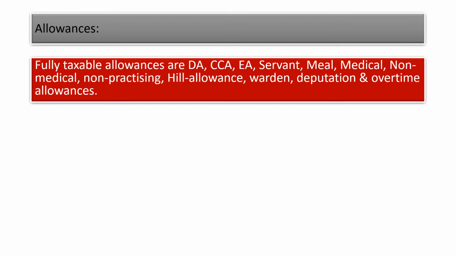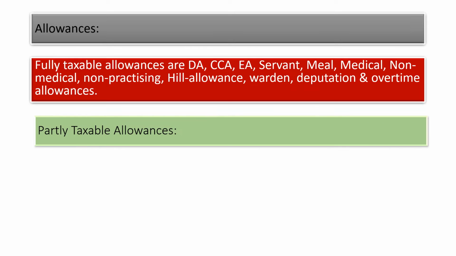See, allowances are an addition to the salary. Allowances are given to the employees for their services. So, for the services rendered by the employees, these allowances are granted in addition to their salaries.